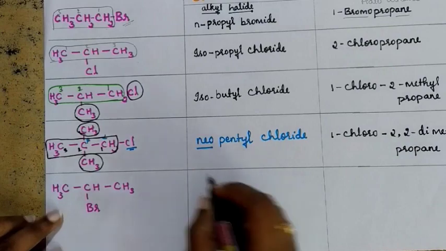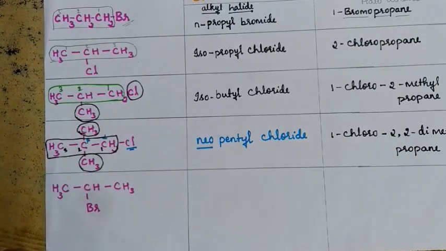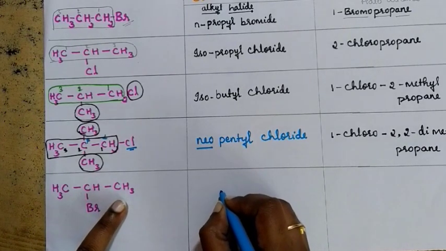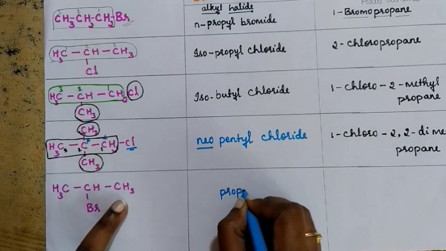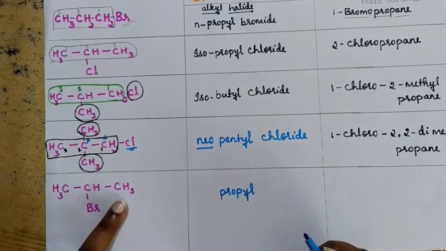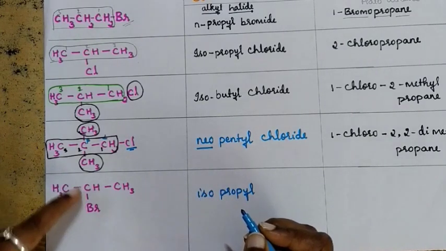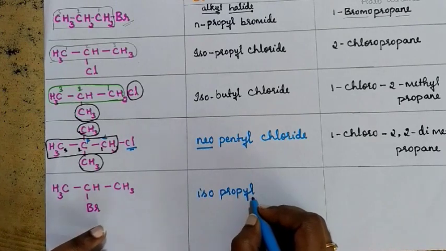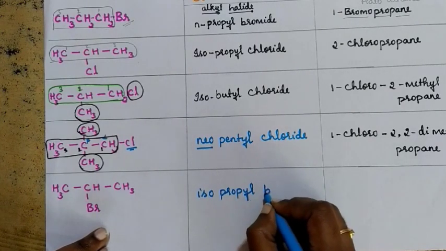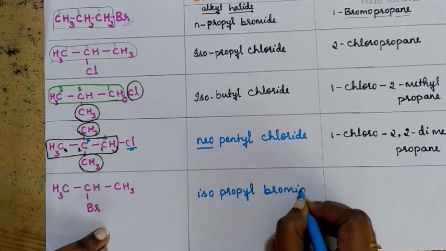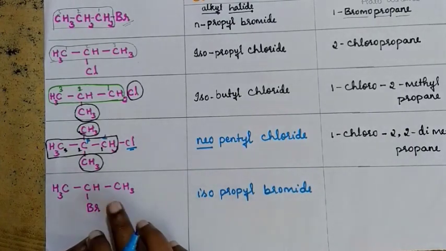How do you write the common name for this? You might have come up with the name. 3 carbon atoms are there, so it is propyl. What type of propyl is it? It is isopropyl, because to the middle carbon atom there is a branch. So it is isopropyl bromide. Isopropyl bromide is the common name.